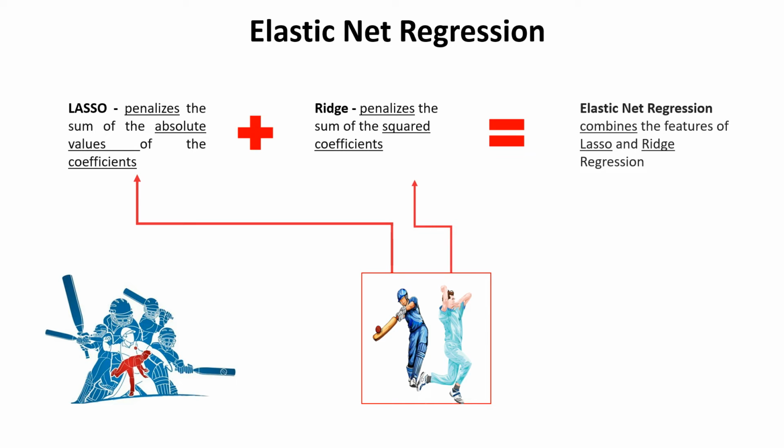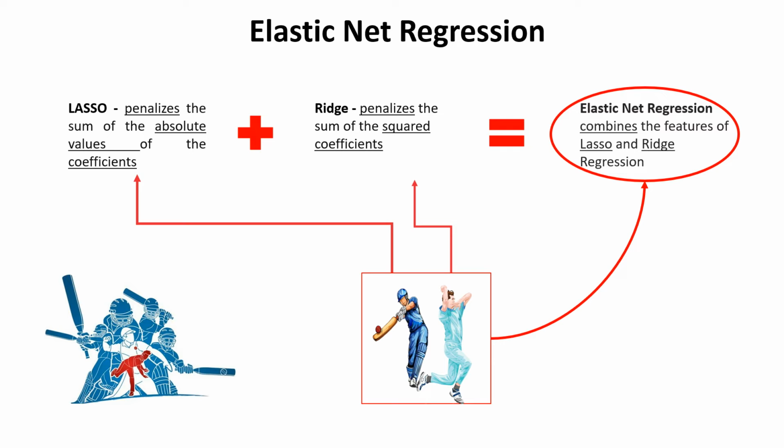Now if you want a combination of both, experts of batting, experts of bowling, and some players who can do both things, or maybe are not experts but are good enough, then you should go with Elastic Net Regression. Hope this clarifies the concept.